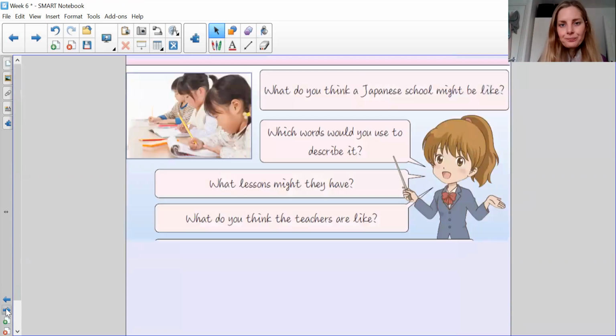Then we can move on. Right, so it says, what do you think a Japanese school might look like? Have a little think, maybe have a picture in your mind as you're thinking about that. How would you describe it? If you had to explain to me or a friend or your parents, how would you describe what that school would look like that you've imagined?